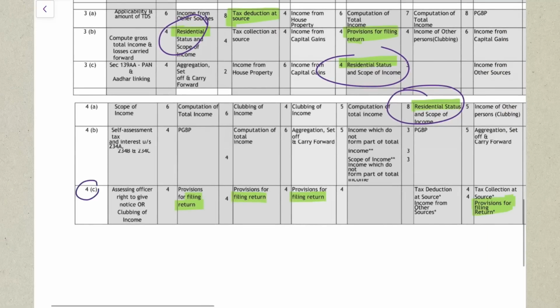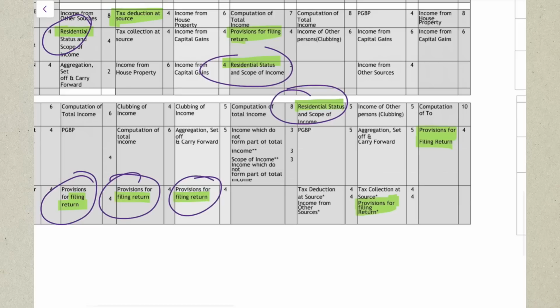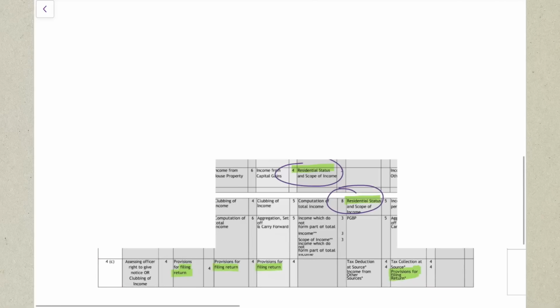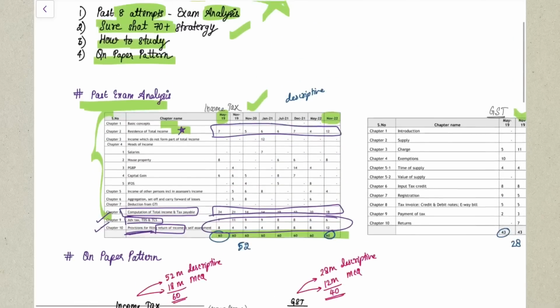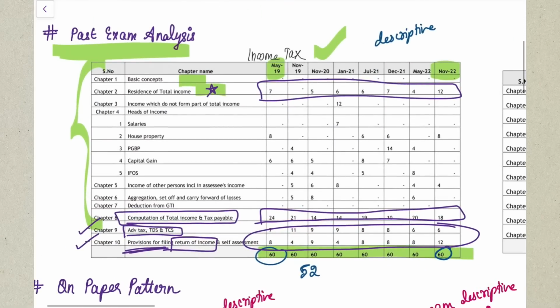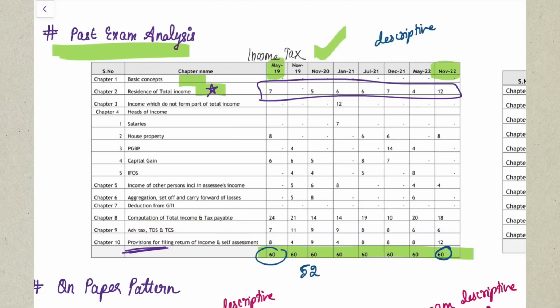If you see in your 4C, question number 4, in that C part, in every attempt it is a question from filing of return only. So a short 4 marks will definitely come from this area, right? So by doing all of this analysis, of how many questions have been asked in the examination and what the most important chapters are, which question has come in every attempt, based on this, I would tell you the strategy